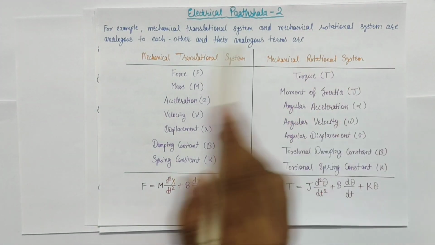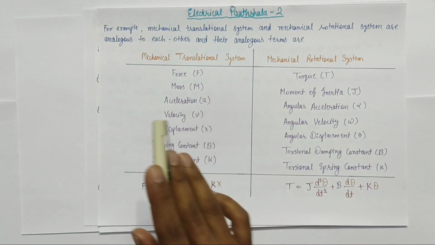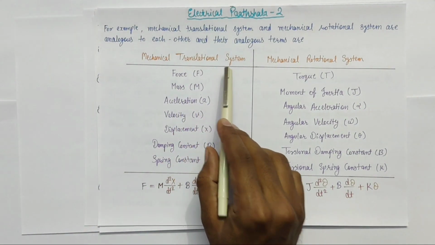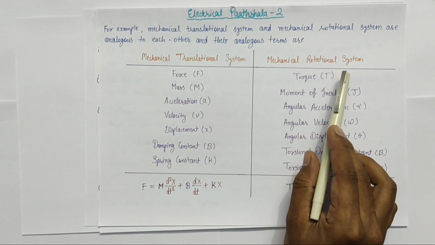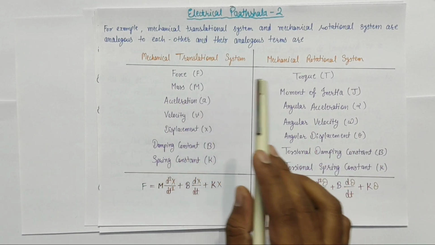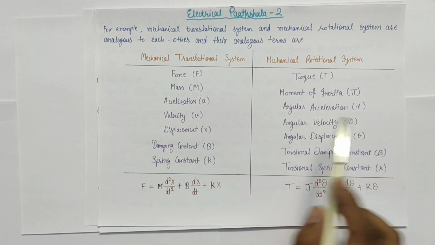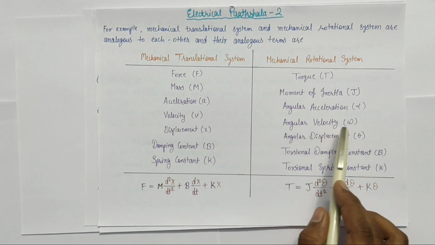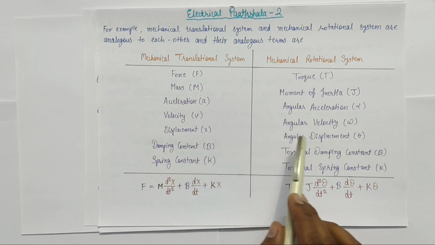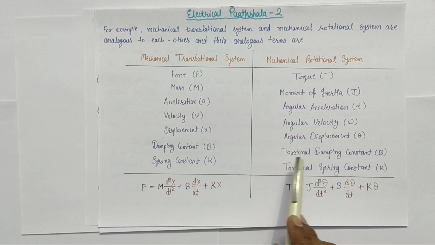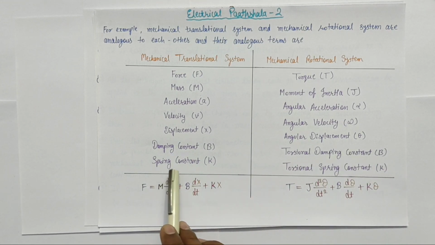For example, mechanical translational systems and mechanical rotational systems are analogous to each other, and their analogous terms are shown in this table. Here you can see that force of the mechanical translational system is analogous to torque of the mechanical rotational system. Similarly, mass is analogous to moment of inertia, acceleration a is analogous to angular acceleration alpha, velocity v is analogous to angular velocity omega, displacement x is analogous to angular displacement theta, damping constant B is analogous to torsional damping constant B, and spring constant K is analogous to torsional spring constant K.